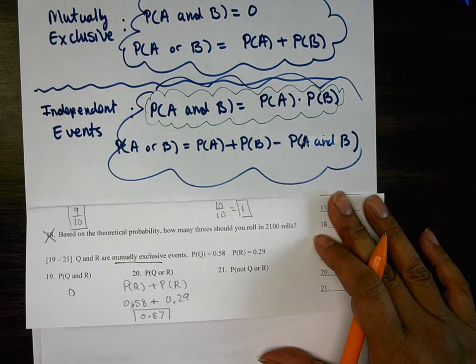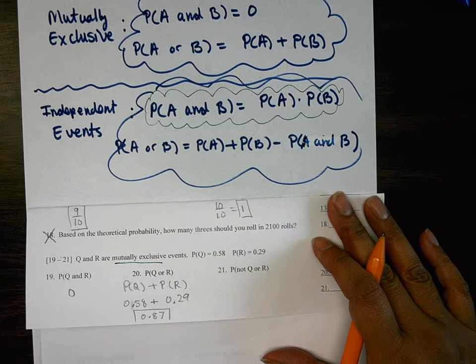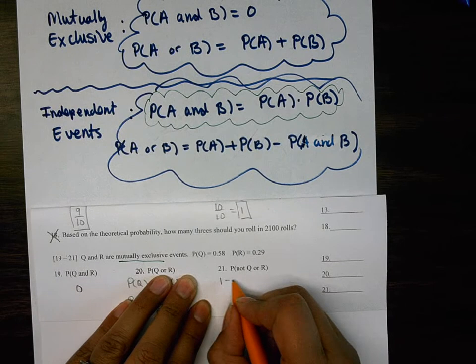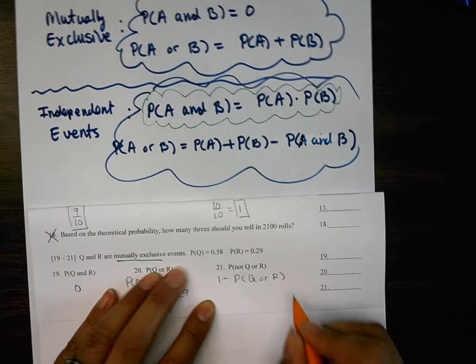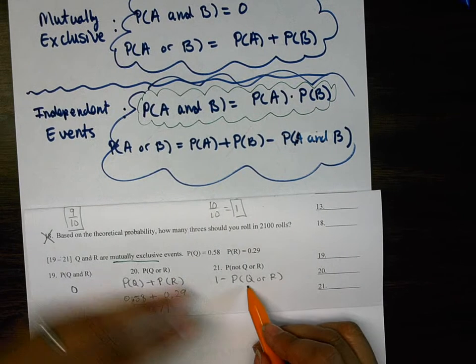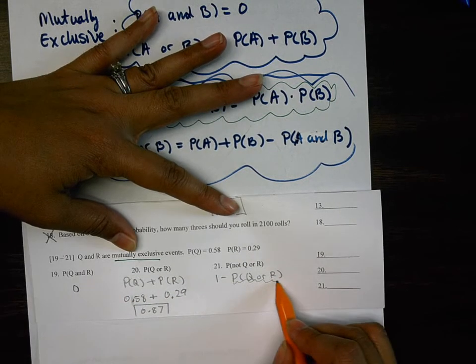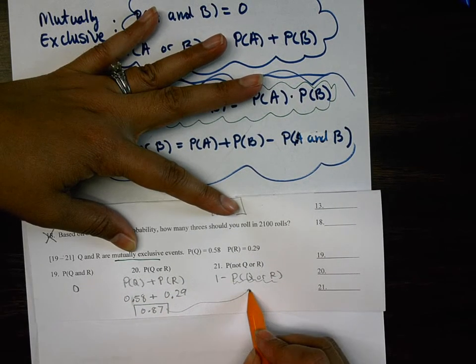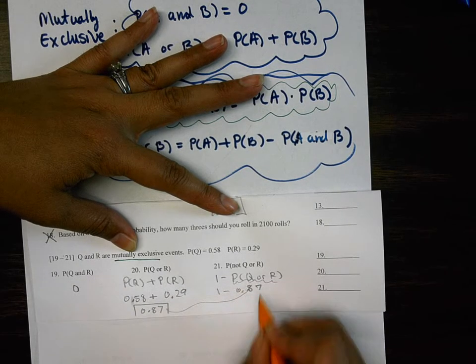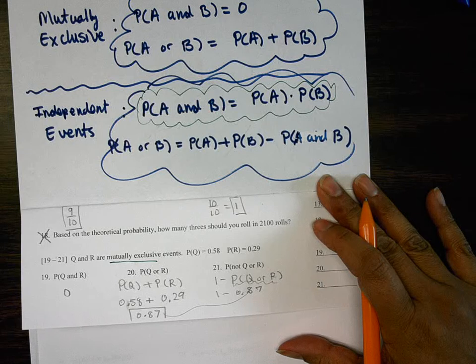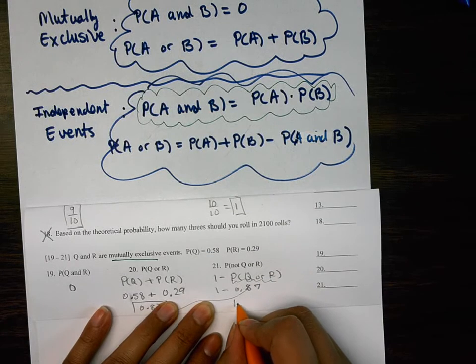All right, next piece. Probability of not Q or R. What do we do with the not? We take it away from 1. 1 minus the probability that it actually happens. What's nice about this, have we already done the Q or R piece? Yeah. What number? 0.87. Right there. Number 20: 1 minus 0.87. So 0.13, and you're done with this section.